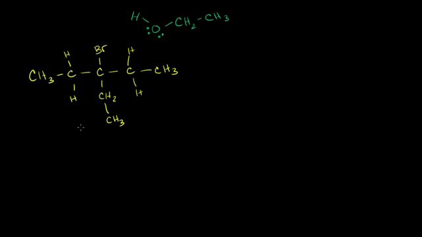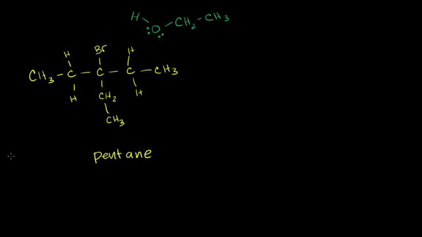Let's think about what will happen if we have this molecule. Let's name it. We have 1, 2, 3, 4, 5 carbons, no double bond. So 5 tells us pent. It's pentane, and it has two groups on the number 3 carbon. 1, 2, 3. Doesn't matter which side we start counting from. We have a bromo group and we have an ethyl group.